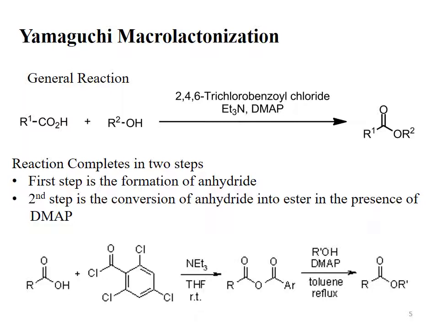If our reactant or substrate is a hydroxy acid, then the hydroxyl group and the carboxyl group, both functional groups, are present within the same molecule. So the first step will lead to the formation of the mixed anhydride. Then that mixed anhydride, in the presence of DMAP, dimethylaminopyridine, cyclizes to give us a cyclic ester. A cyclic ester is called a lactone. The resulting reaction is called the Yamaguchi lactonization reaction.